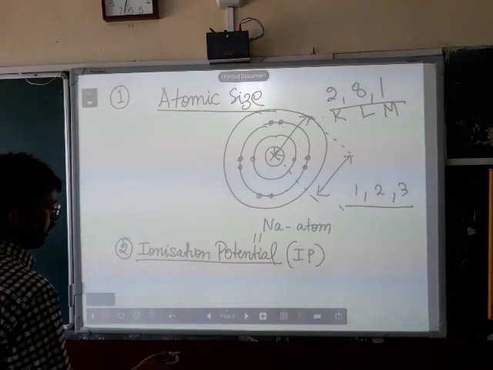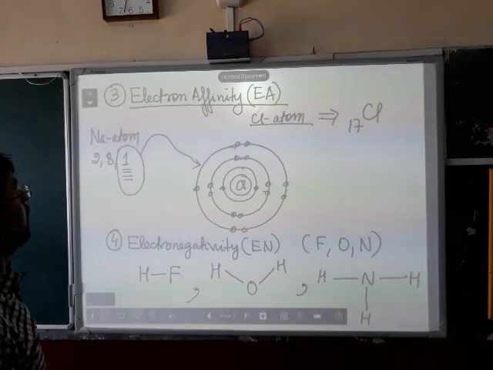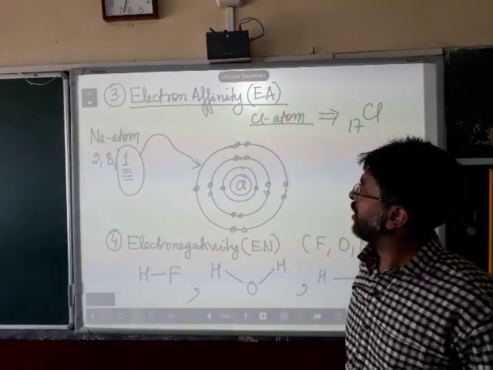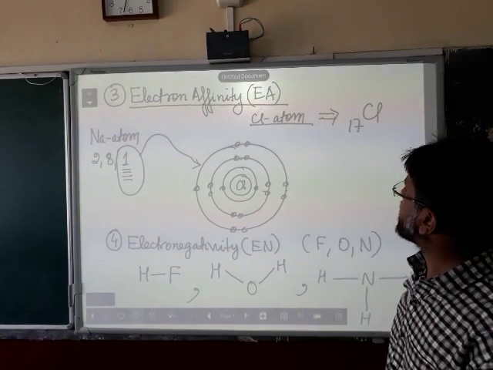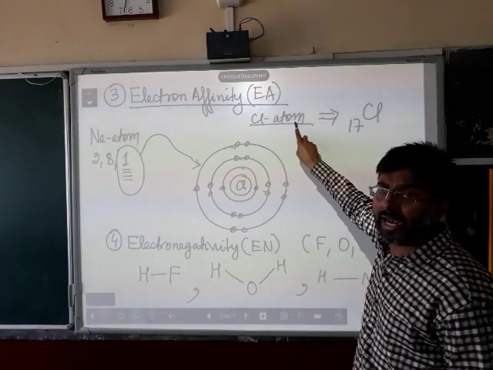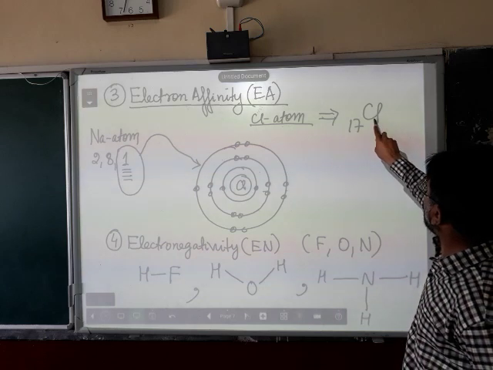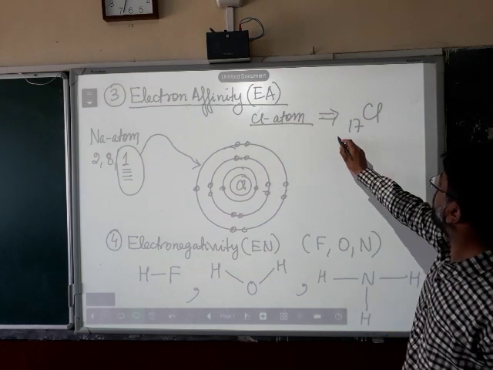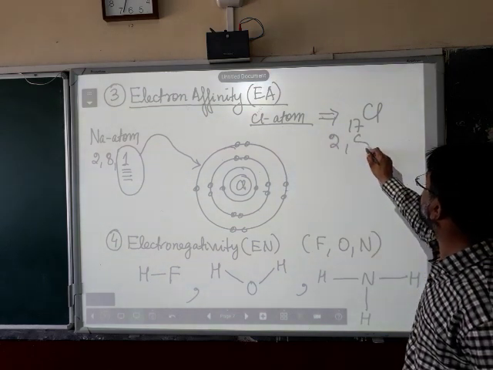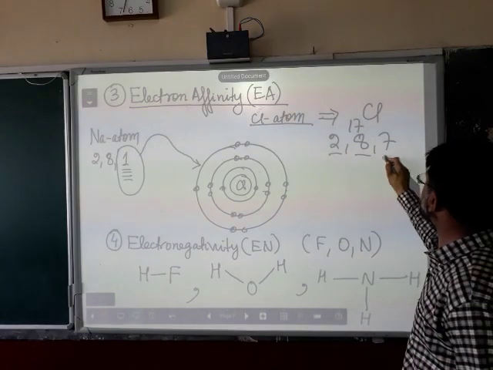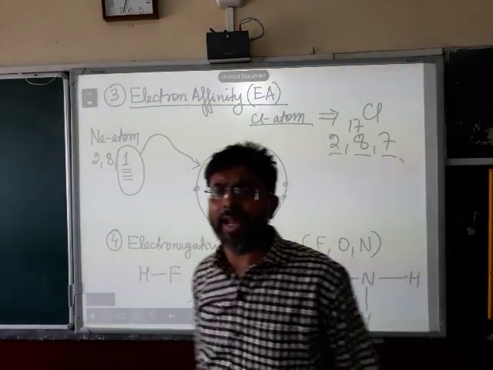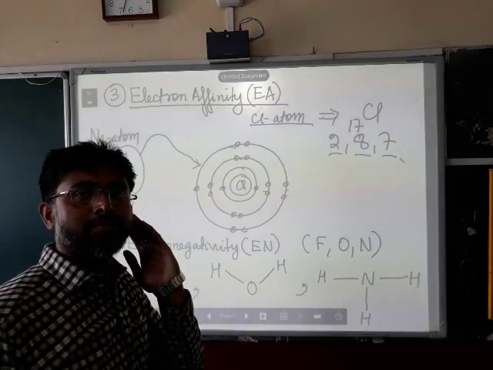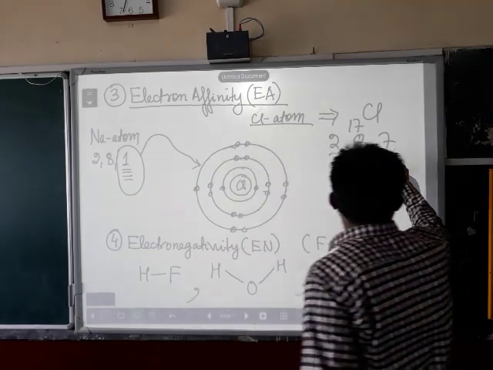Now, let us move to the next one. The third periodic property is called electron affinity, EA in short. Let me take an example of the chlorine atom. The symbol is Cl, and its atomic number is 17. If I write down the electronic configuration of chlorine atom, it becomes 2, 8 and 7. Chlorine has 7 electrons in its valence shell, and chlorine is a non-metal.